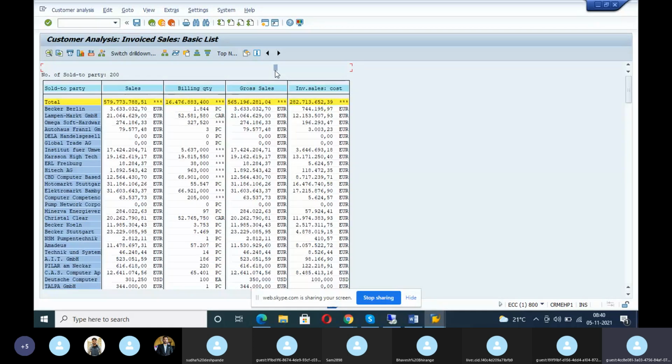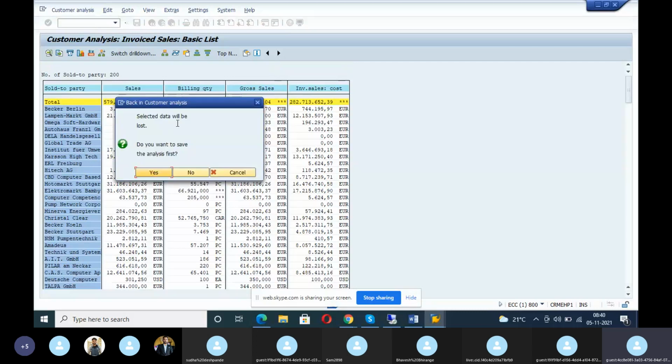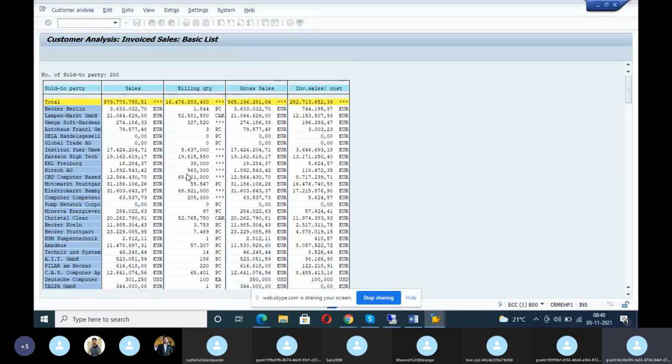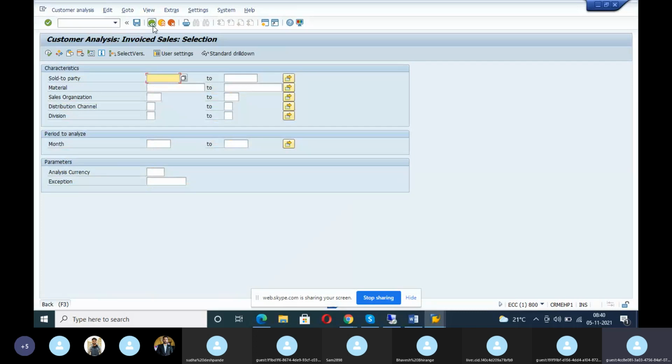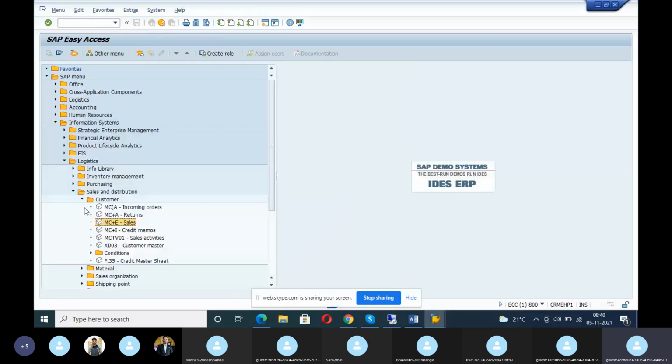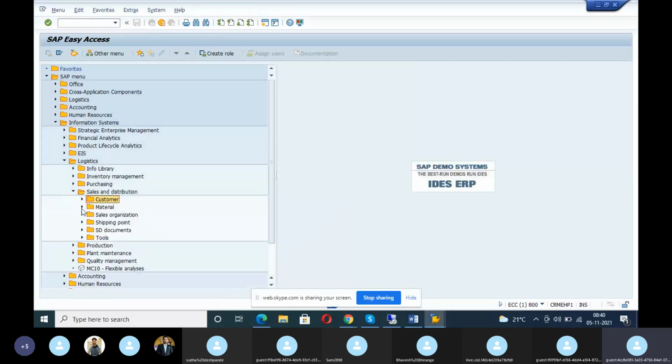What does management need? Whatever you have implemented, we are giving money. Where is the report? We want a crystal clear report. So that is a report. This is a report. In the same way, they tell you, no, I'm not happy with this report. Let us see the material report. I want a material wise sales report. My material is washing machine. How many washing machines I sold within 3 months.